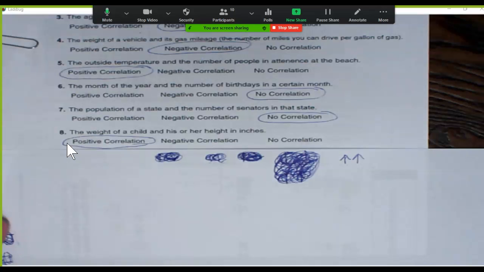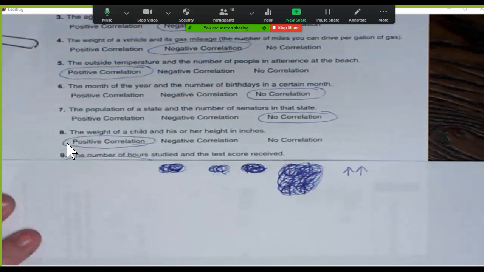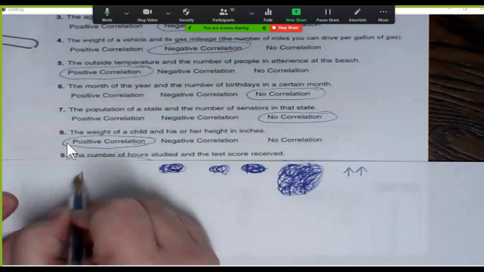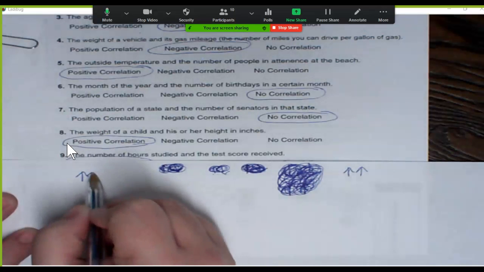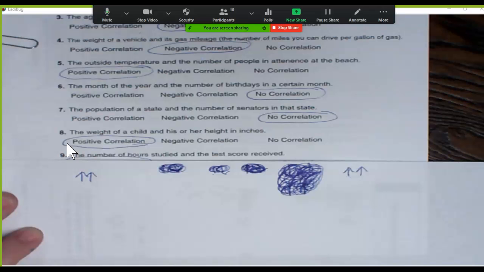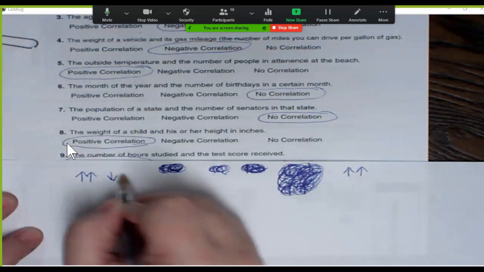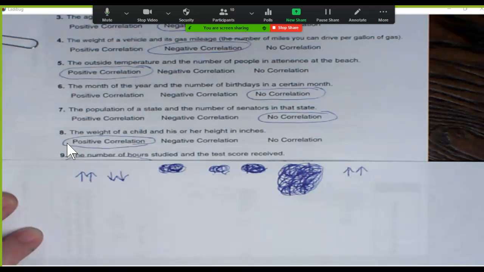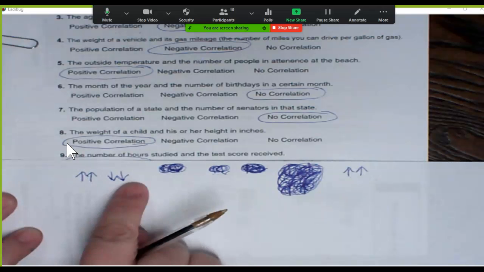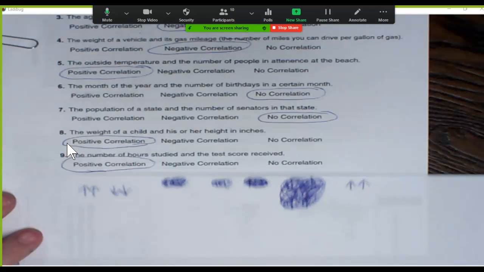All right, and then the last example. The number of hours studied and a test score received. If you study more, your grades are probably going to go up. In general, for most people, same thing. If you study less, your grade's probably going to go down. Same direction. What's happening to one, the same thing is happening to the second. So it is a positive correlation.